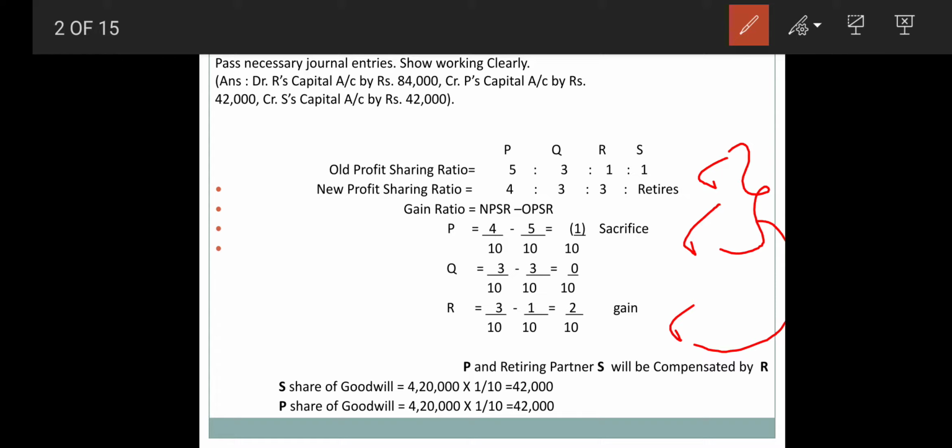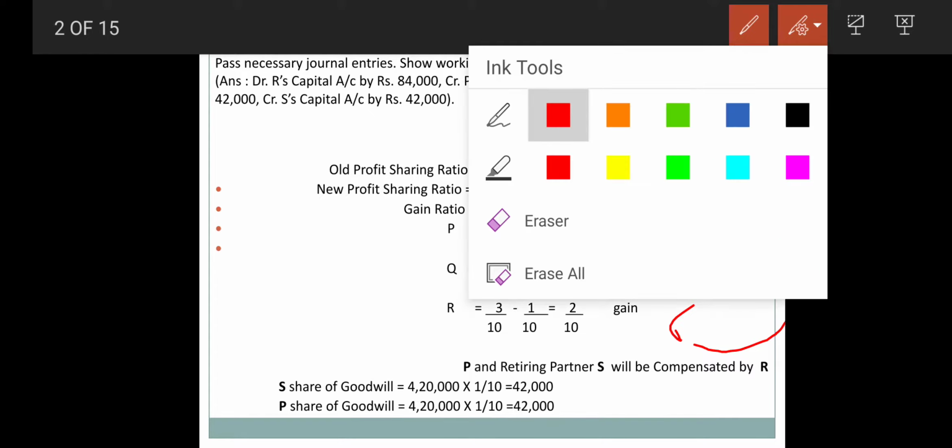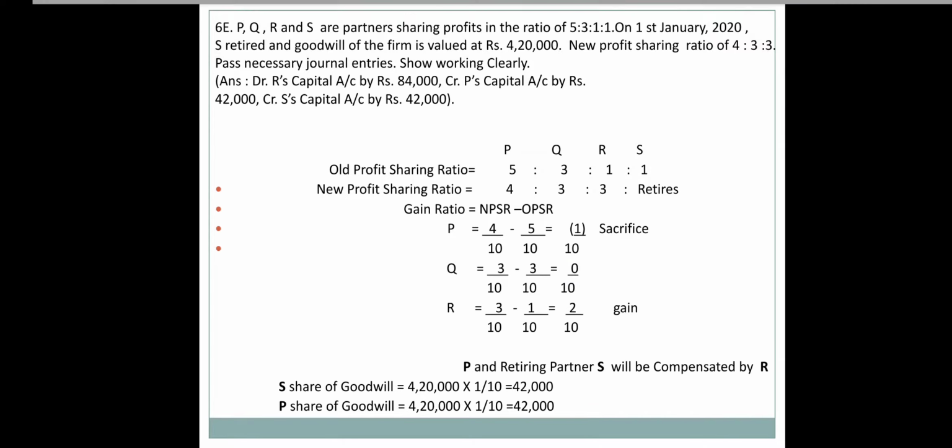You can see over here, the firm's goodwill is given in the sum, that is 4,20,000. Now S's share is equal to 4,20,000 multiplied by 1/10, and in the same way P's share is also 1/10.